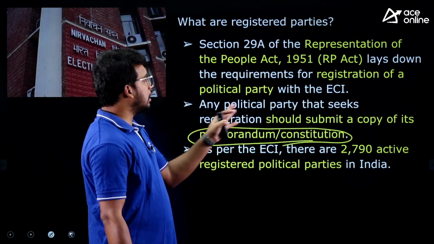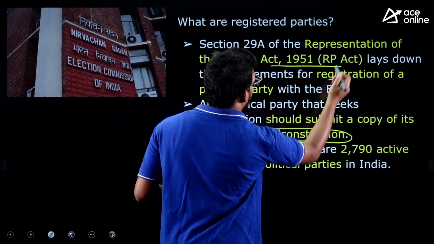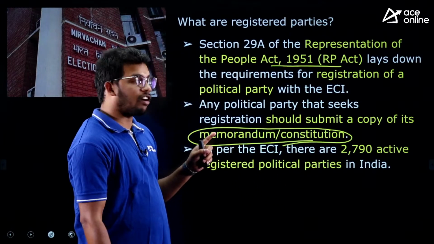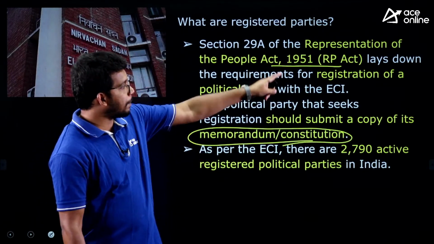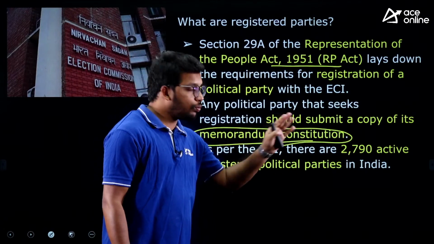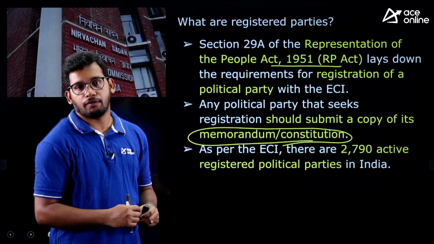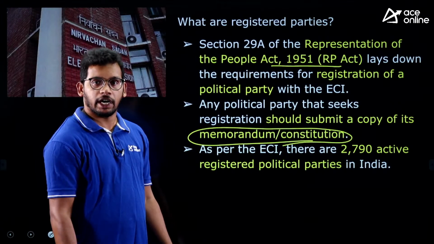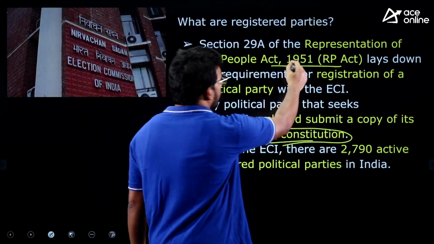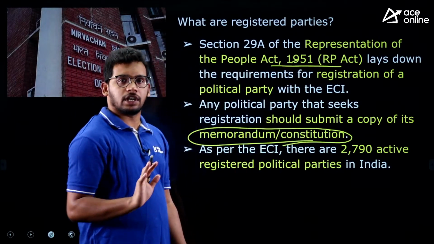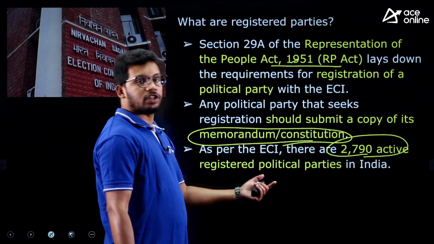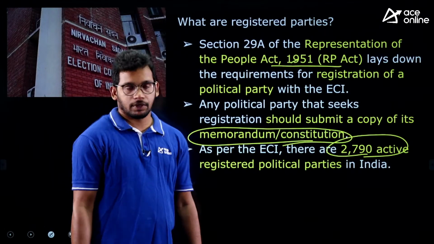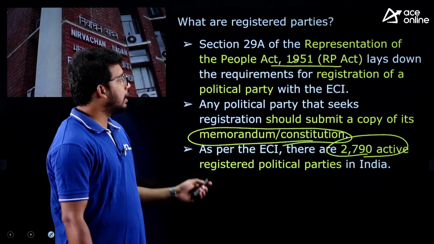So they will give these and get registered, and this is enabled under the Representation of People Act. The Election Commission has the power under the Representation of People Act to give registration to any political party. So the RPA clearly gives the Election Commission the power to register a party. There are around 2,790 active registered political parties in India, an approximate number.